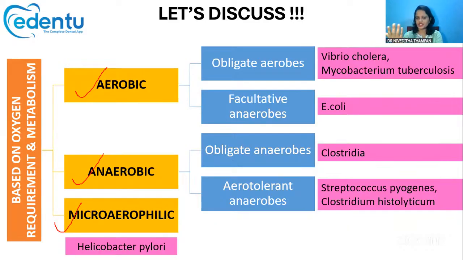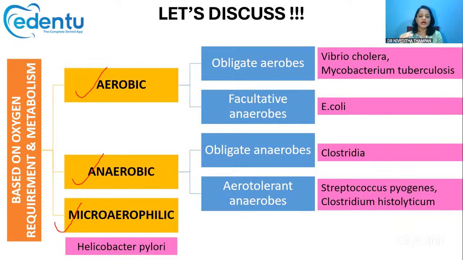They will not perish in the presence of oxygen, but they do not require it. Compared to obligate anaerobes, which act like oxygen is poison, these aerotolerant anaerobes can tolerate oxygen. It's not toxic to them, but all their metabolic functions take place without the presence of oxygen.